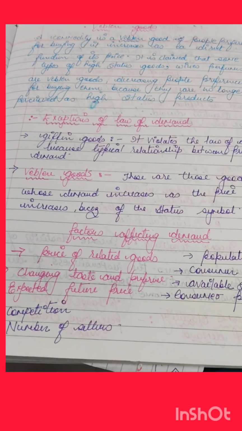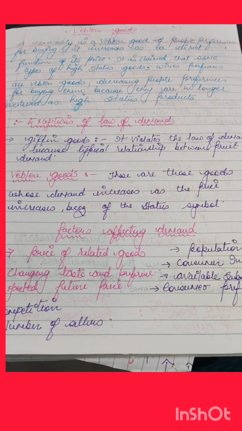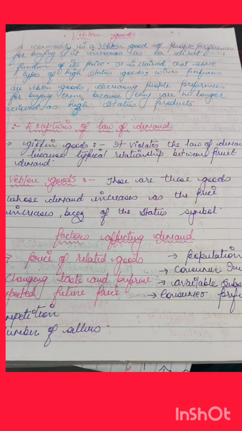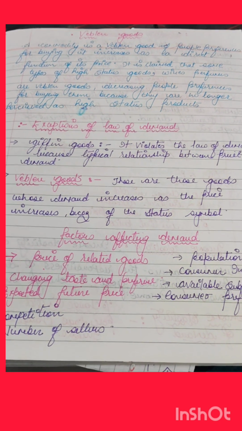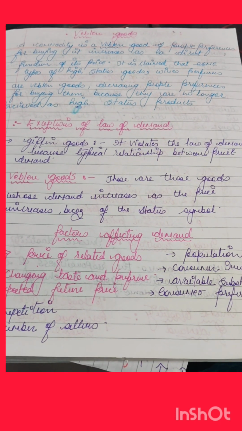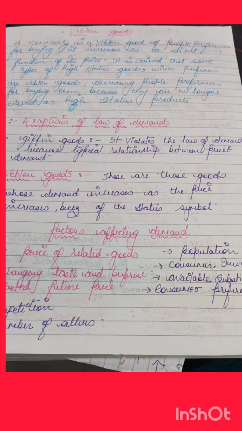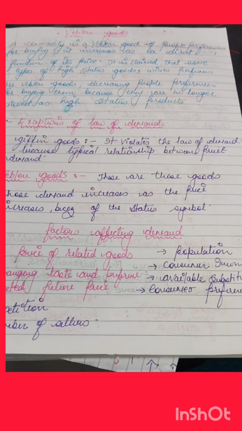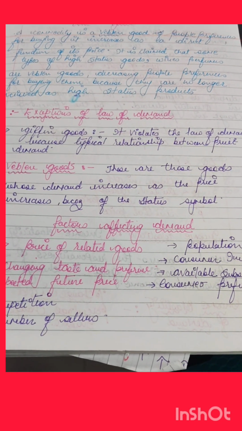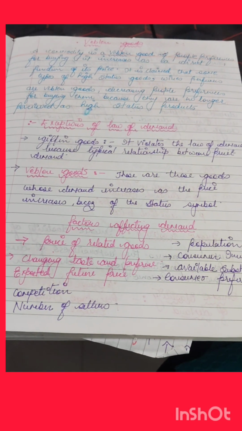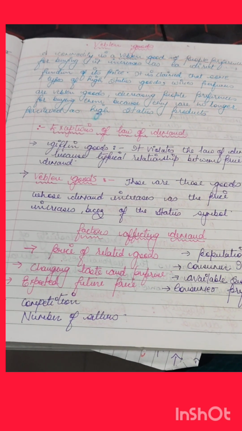That's why if the price of inferior goods is decreasing, they are directed and shifted to the superior goods. So for making their status, if the price of a product decreases, their demand will also decrease rather than increase.